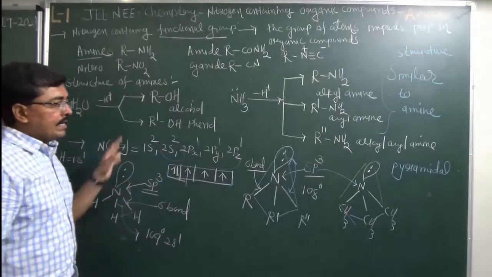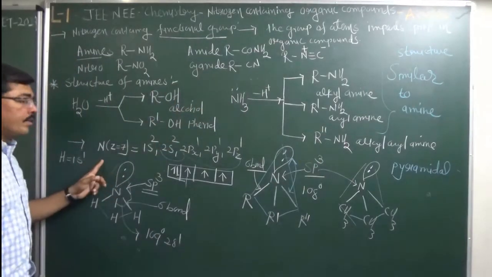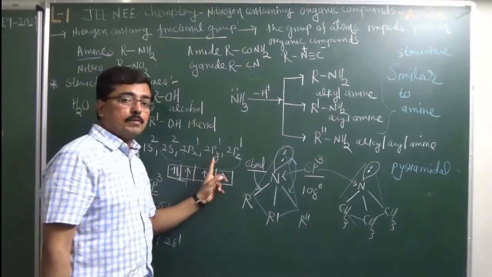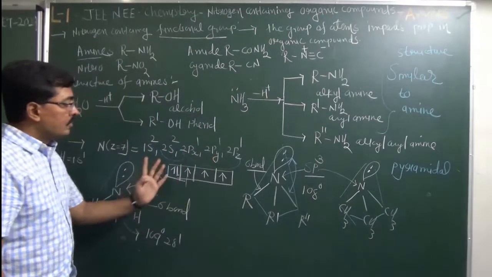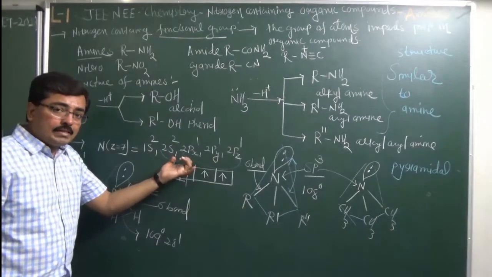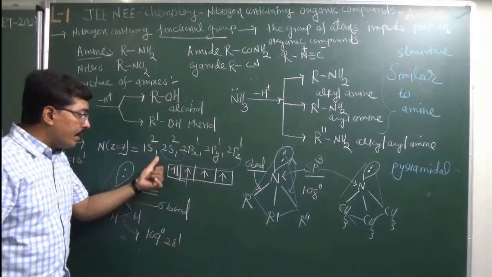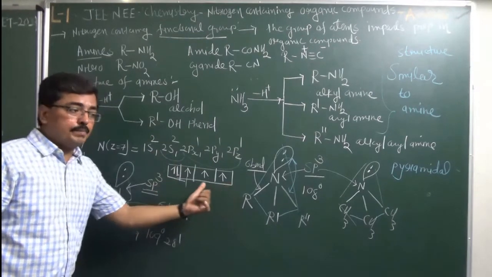Now, in ammonia, nitrogen has a non-bonding electron pair and the electron configuration 1s2, 2s2, 2px1, 2py1 and 2pz1. These orbitals have a small difference in energy, so they undergo hybridization. The type of hybridization will be sp3.